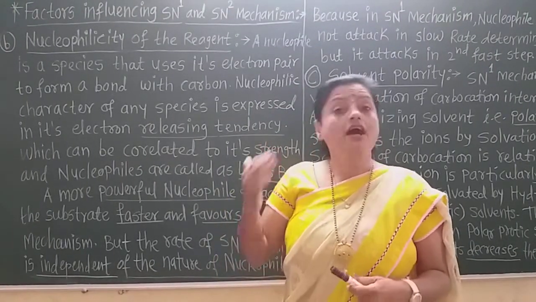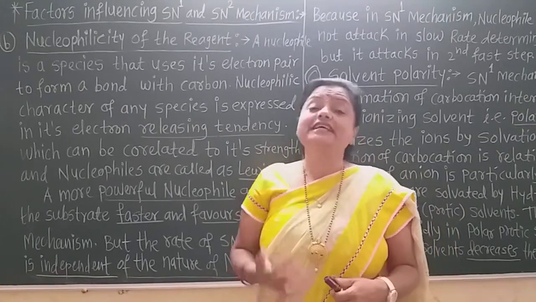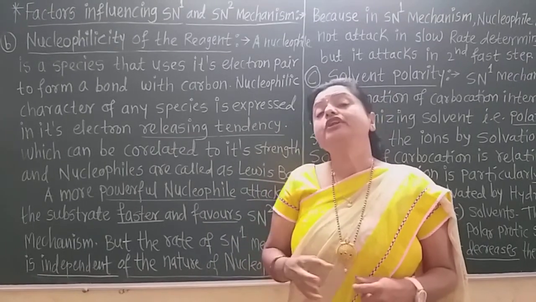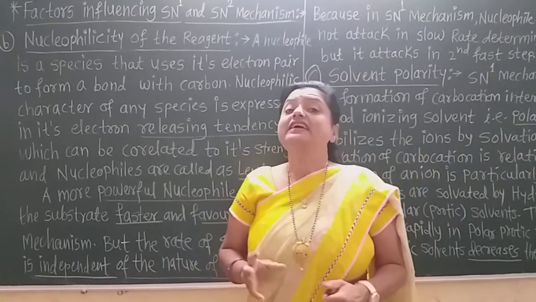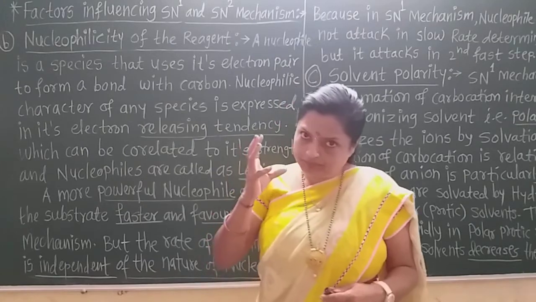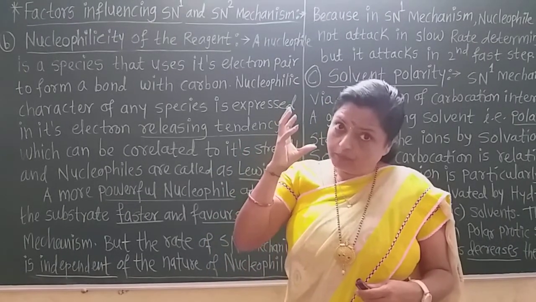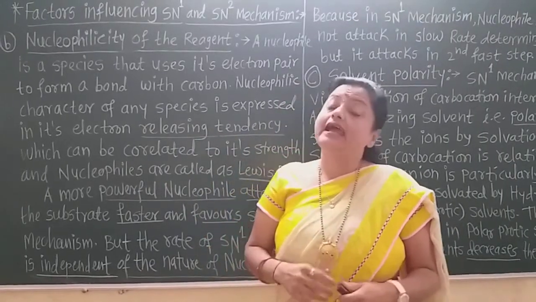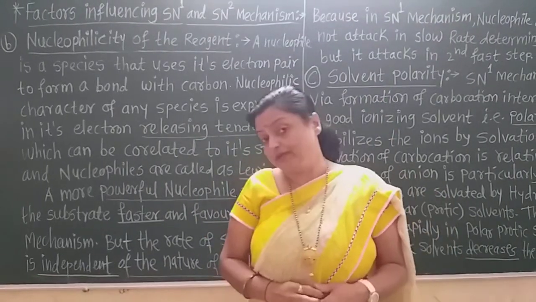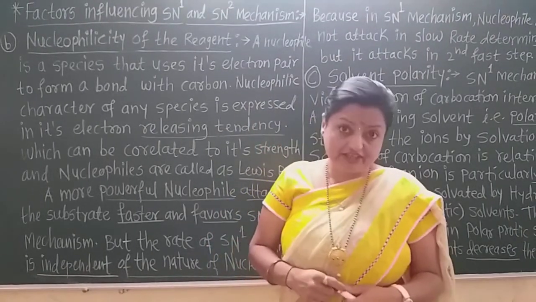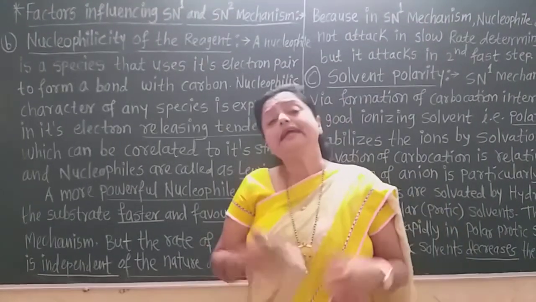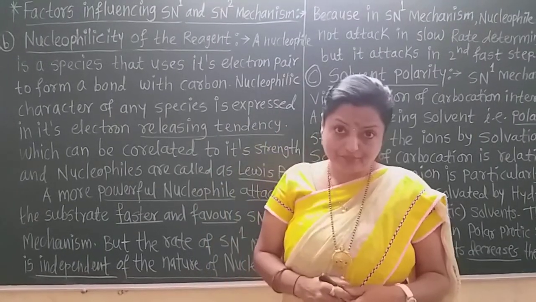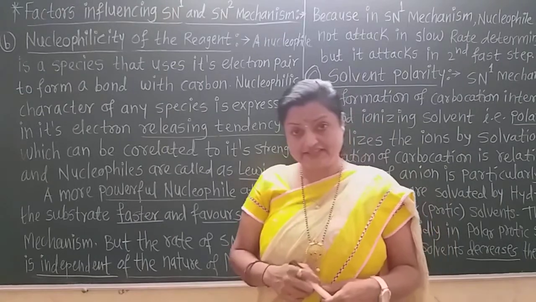Now generally the stronger nucleophiles carry out the SN2 mechanism very fast. That means a stronger nucleophile always reacts by the SN2 mechanism on that substrate. That means they attack, and the SN2 mechanism will be there for the stronger nucleophile. Therefore the SN2 mechanism is favored by the stronger nucleophile, because there is the backside attack.